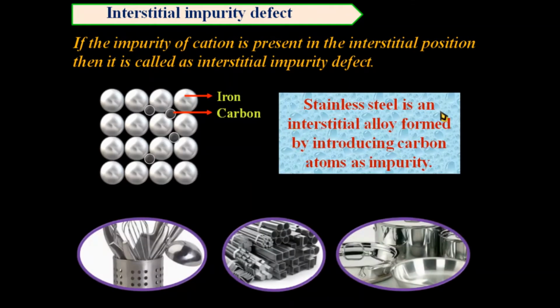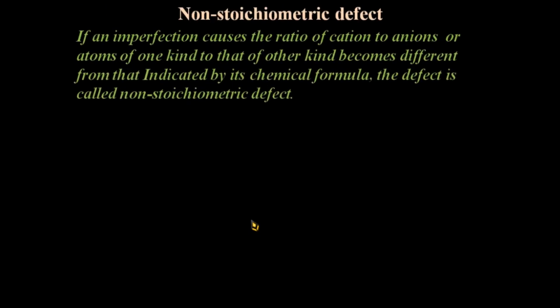Stainless steel is an interstitial alloy formed by introducing carbon atoms as an impurity. Then non-stoichiometric defect. If an imperfection causes the ratio of cations to anions, or of atoms of one kind to that of the other kind, to become different from that indicated by its chemical formula, then the defect is called a non-stoichiometric defect.